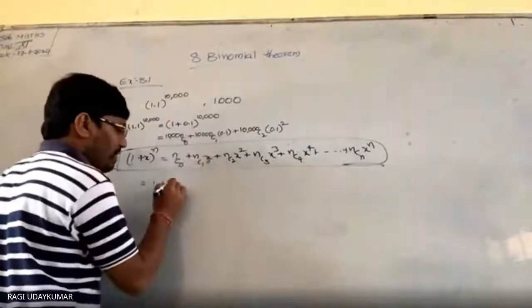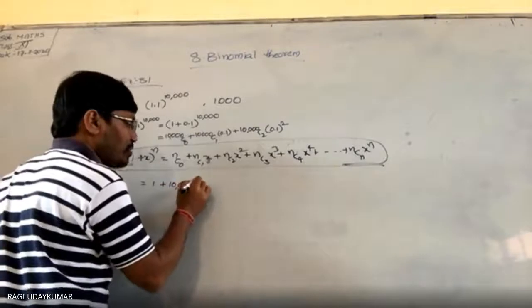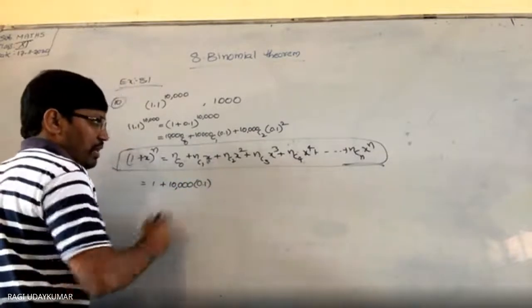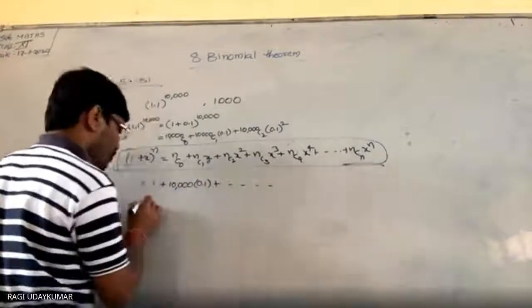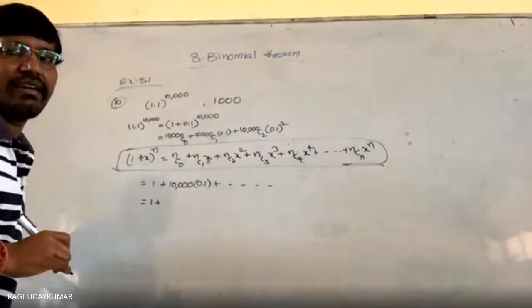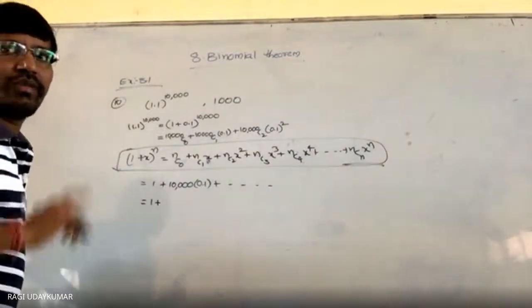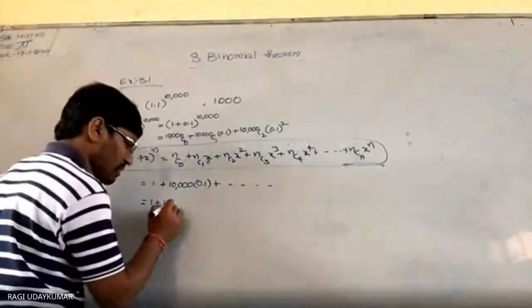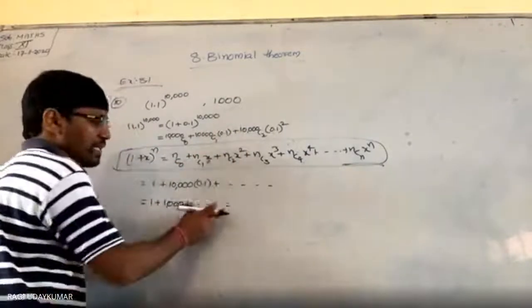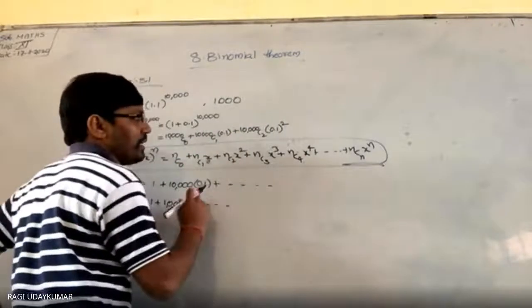And the 10,000 C1 value is 10,000, into 0.1, and plus something else. So this equals 1 plus 10,000 into 0.1, which is 1,000. So this is 1,000 plus something. There is no negative anywhere in this. This is a decimal, there is no negative here.